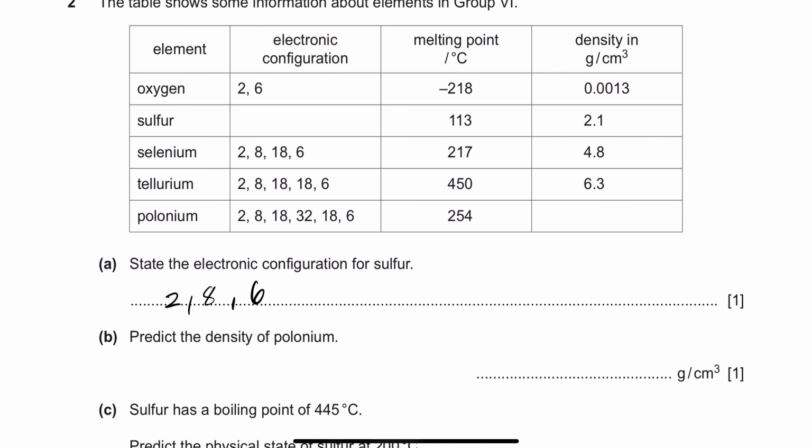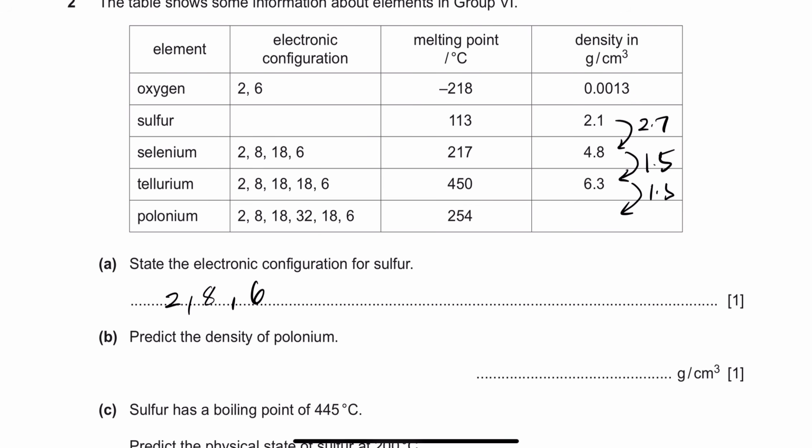So if you look at this, they say predict the density of polonium, and densities are given right here. So one is like 2.1, and then there's the trend from 2.1 to 4.8, and then there's a trend from 4.8 to like 6.3, and you realize there's approximately a 1.7, 1.8 increase, right? So 2.1 to 4.8, that's an increase of 2.7, I guess. Yeah, and then after 2.7 there's an increase of, 4.8 to 6.3, that's 1.5, right? So you get an increase of like 1.5, and then again you can make an increase of 1.5, 1.6, or like 1.7, your choice.